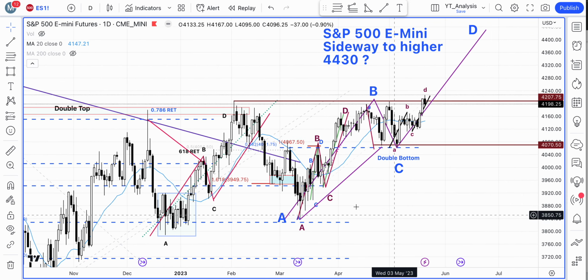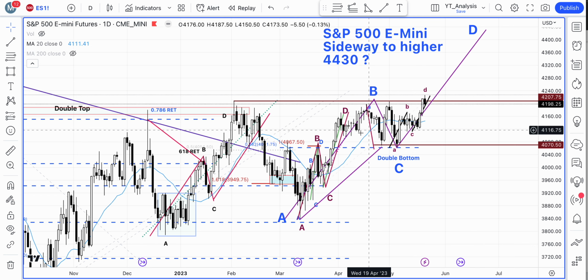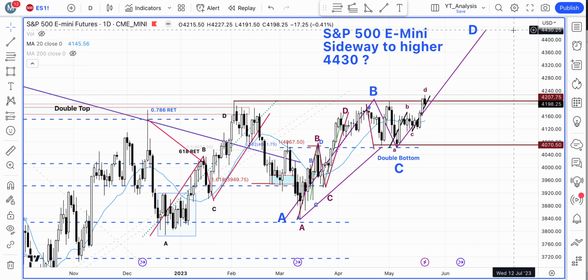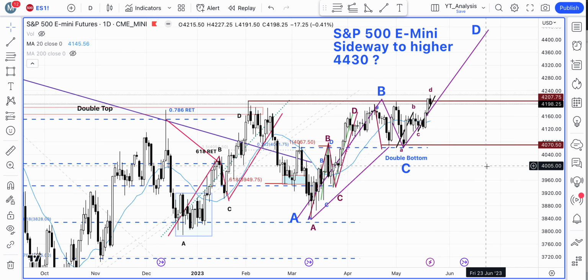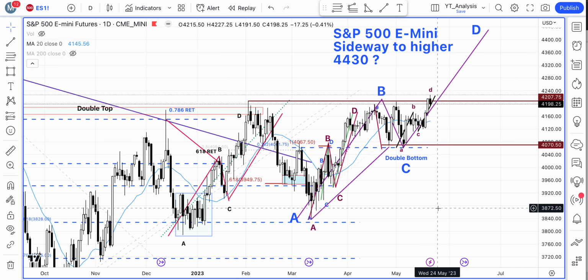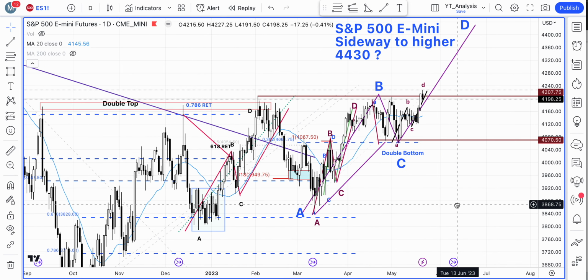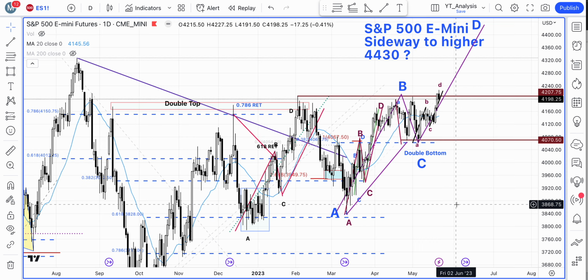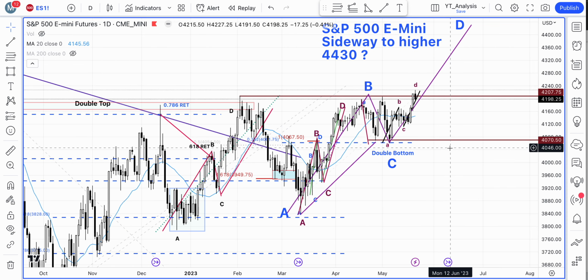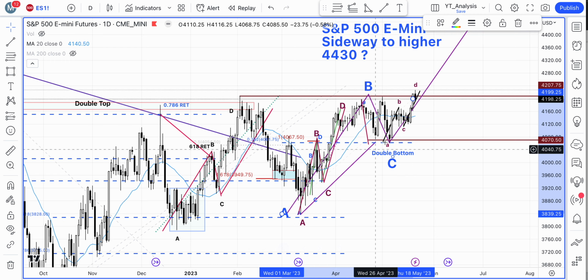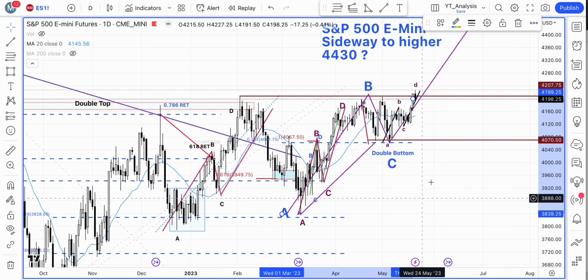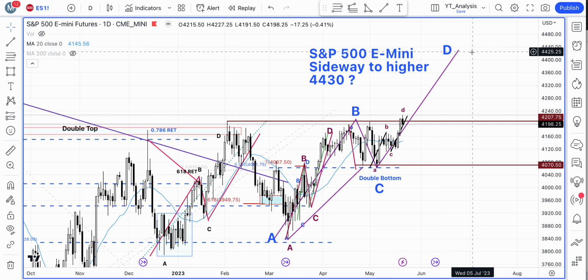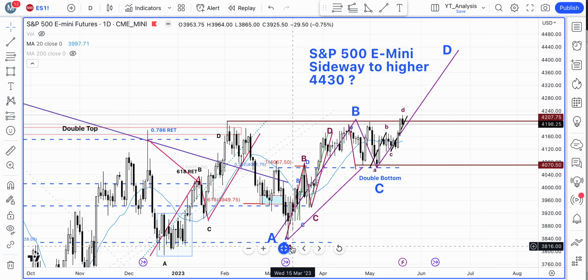But here again, what we are looking at is this ABCD formation defined in blue, and that could actually take us to around 4430, and that's what we have written here. So again, there could be some correction levels or resistance can come in. But what is really important for us is to take one thing at a time, and what is really important is this 4070 structural low here, which also happened to be around the 38.2% Fibonacci retracement of this swing here. So as long as this is held, then we think that we are in this ABCD pattern formation, which could actually see the price move higher to about 4430 on this daily chart.